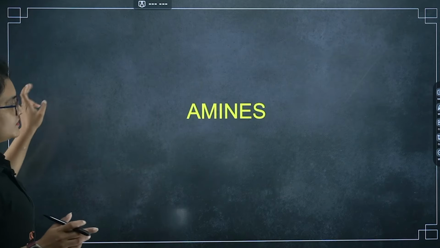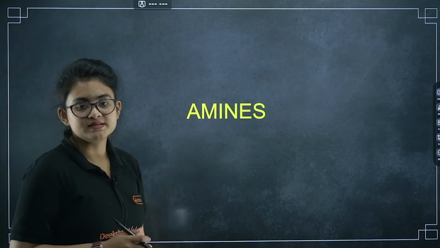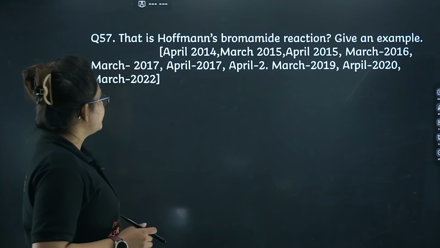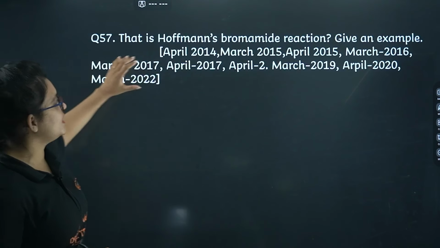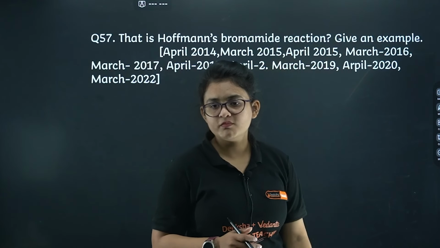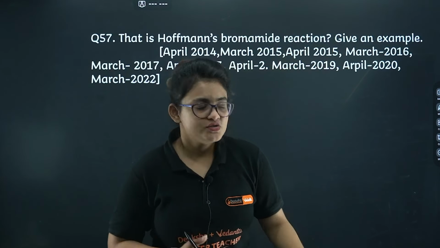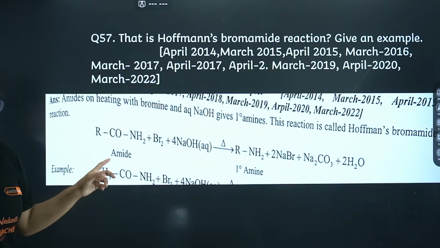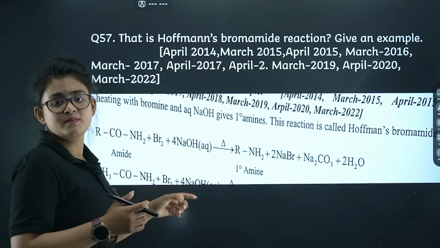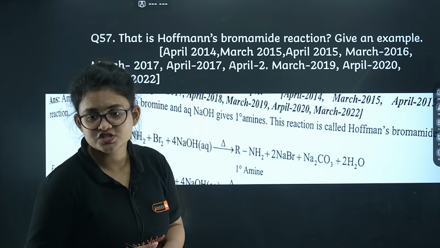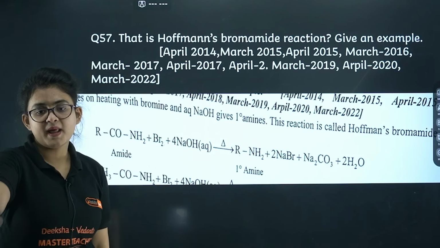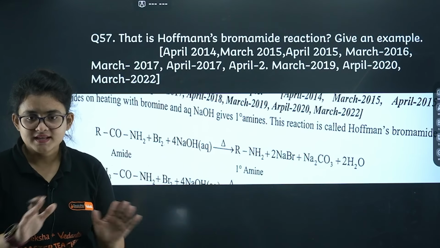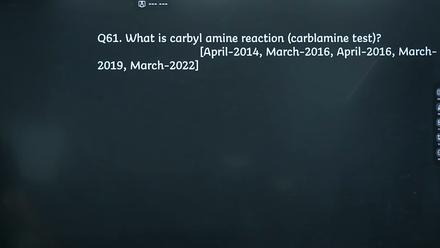Let's proceed. Here we will start the amines. So the first question, you see, has been repeated for so many years: the Hofmann-bromamide reaction. What basically happens? You have one amide in the presence of alkali, that is NaOH, and you end up with a primary amine. Okay, that's it. Let's proceed to the next question.